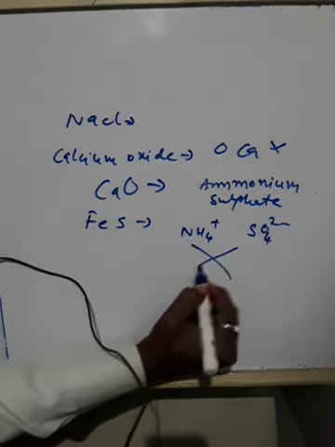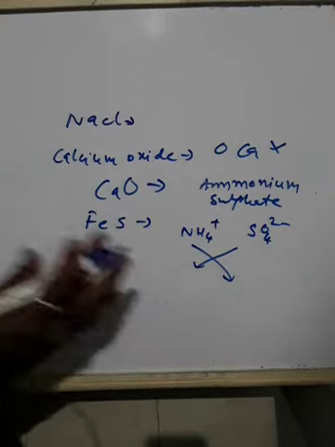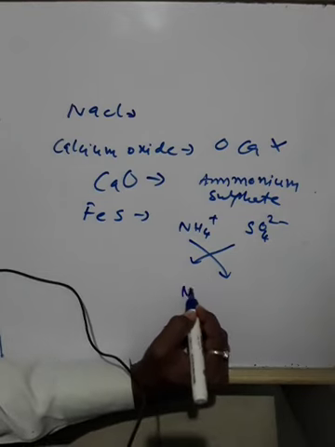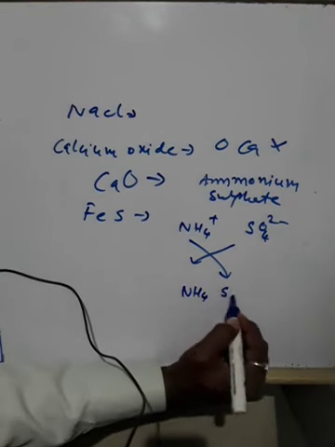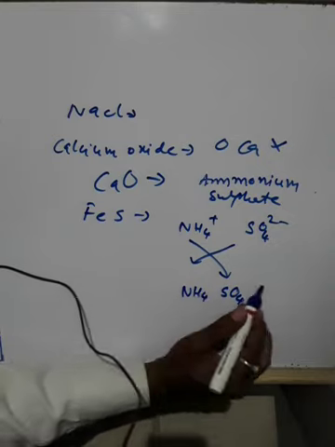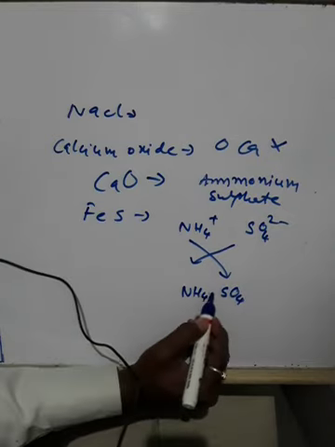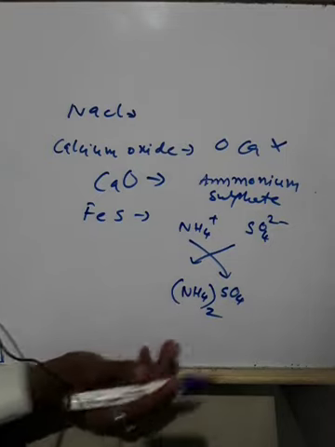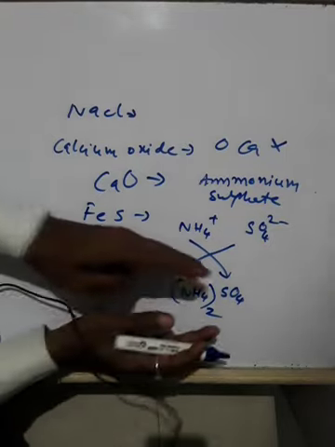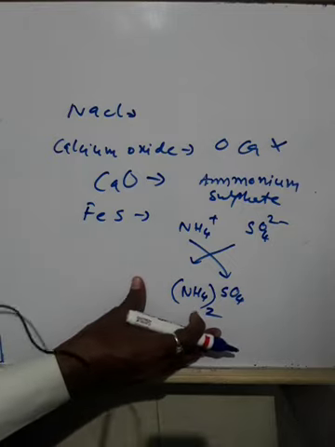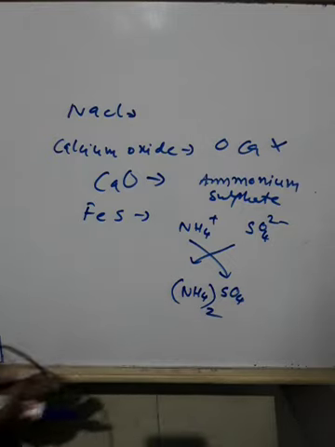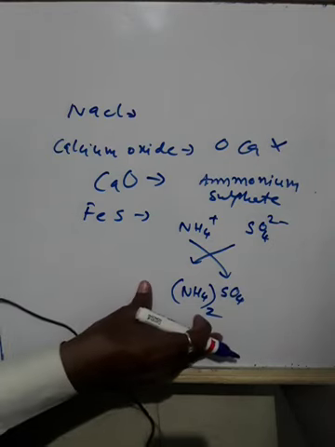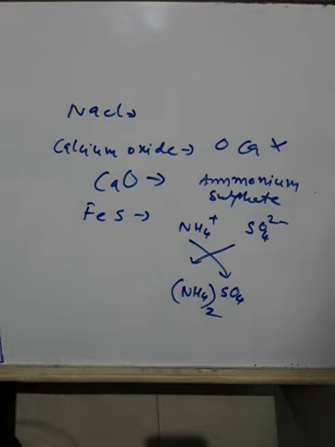There is an interchange of the charges. So NH4 you write here, SO4 you write here, and the 2 present here is written in this part. So (NH4)2SO4, ammonium sulfate. The bracket indicates that 2 ammonium ions are joined by 1 sulfate.